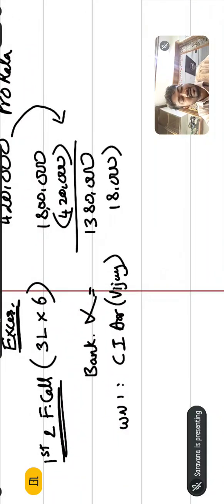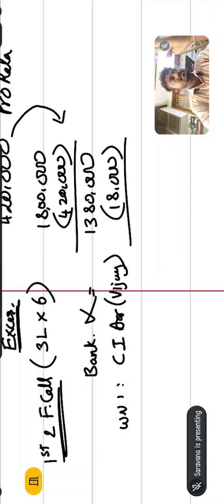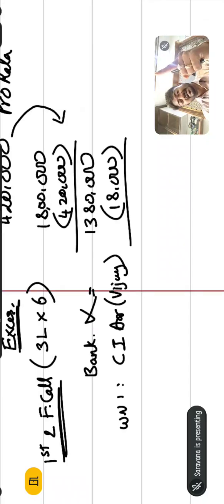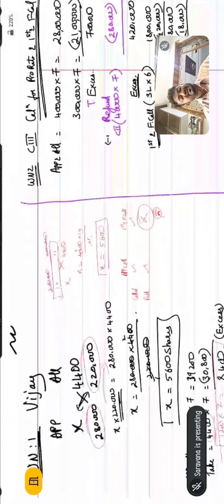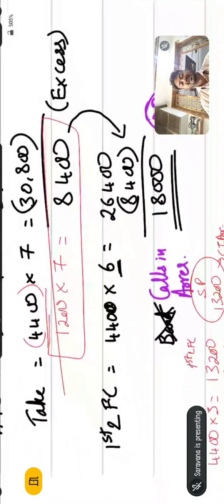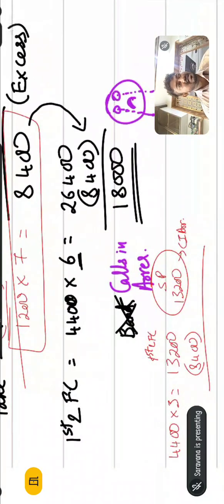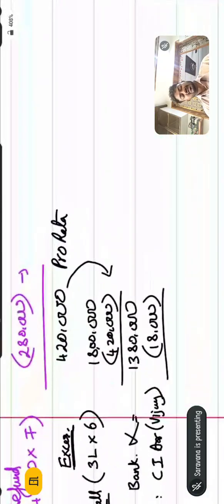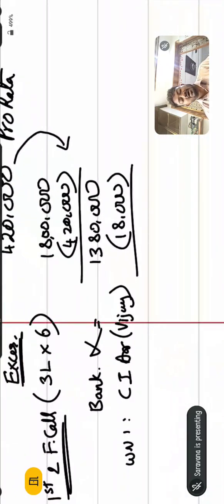18,000. Another person, 18,000. So the company thought it would receive 13 lakh 80,000, but the company will not receive 13 lakh 80,000 because there is a calls in arrears of Vijay. How do you know that? In the question it has been given. Because of him only we did this much calculation, and we found there is a calls in arrears, which you can easily identify by reaching the company is crying. Okay, so 18,000 the company has not received, so this is the calls in arrears.